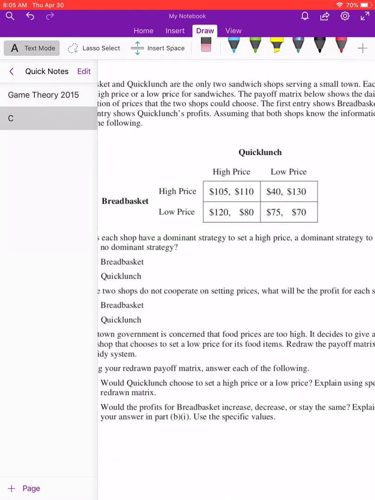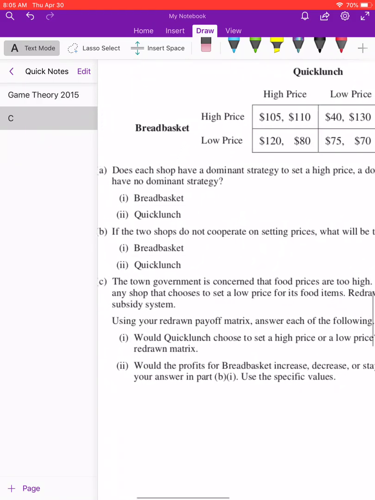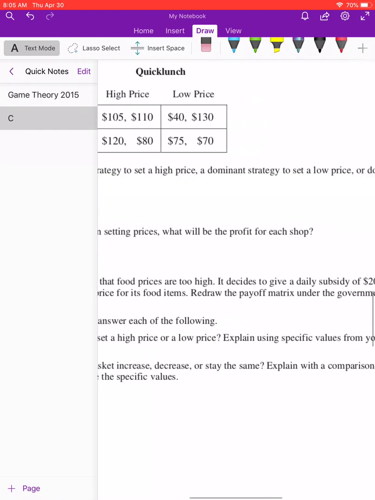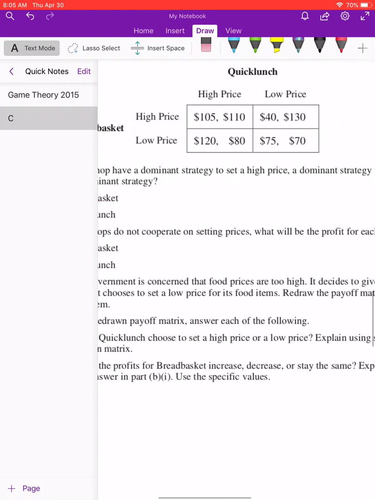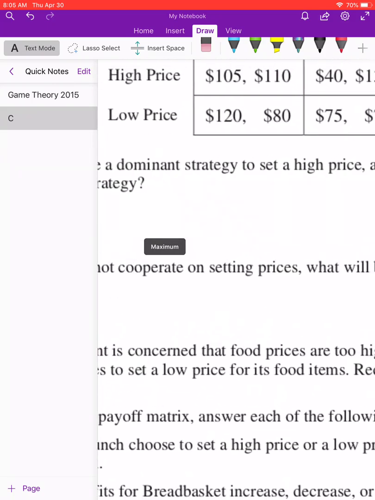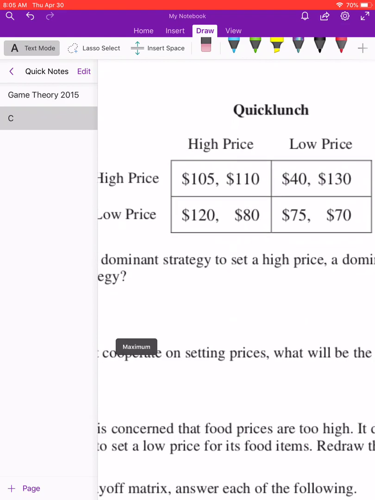So letter C then says, the town government is concerned that food prices are too high. It decides to give a daily subsidy of $20 to any shop that chooses to set its prices low. This is another example where we're going to have to go through the grid and modify the numbers for anything that's low.